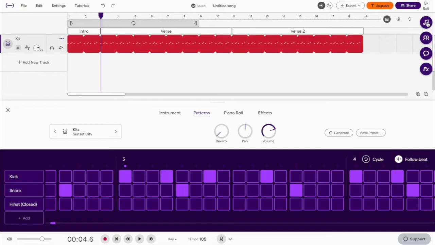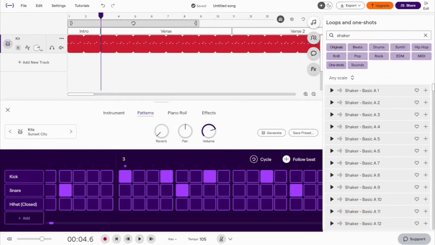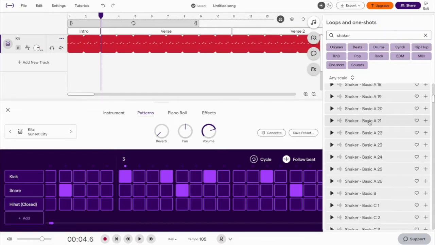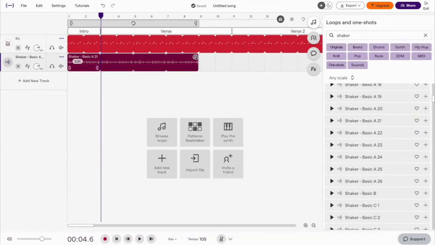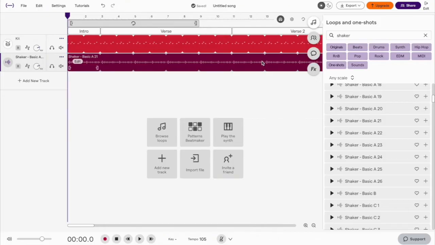Next, select loops and one-shots. Type in shaker and scroll down to shaker basic A21. Drag this to bar 1. We'll loop this to the end of verse 2. Let's have a listen.